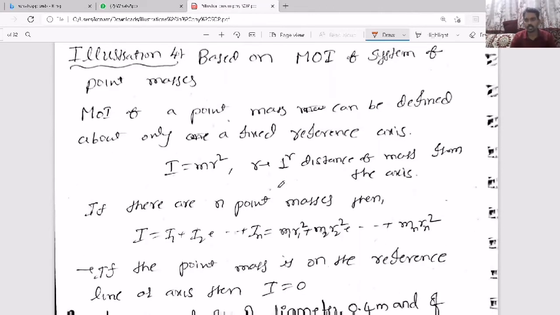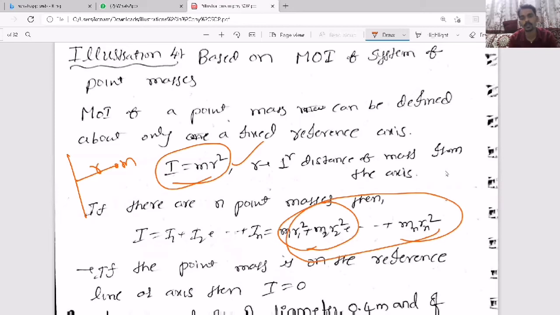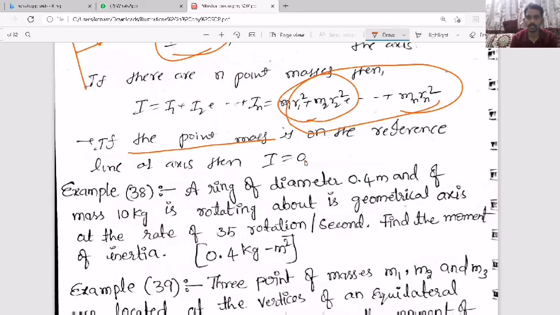Now, the next thing they will ask in the entrance is based on moment of inertia. Moment of inertia, for a point mass, if you want to define it, you need to know the reference axis. From the reference axis, if you know the perpendicular distance, then the moment of inertia is m r square. If one mass is there, then m r square. If two masses are there, then 2 terms will come. If n masses are there, then n terms will come. So each mass's moment of inertia is the product of mass and the square of the perpendicular distance from the axis. And if the point mass is on the reference axis, then the moment of inertia is 0.